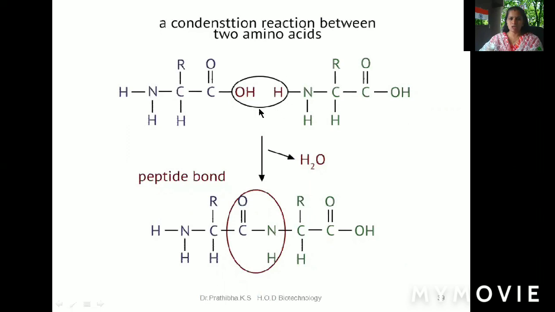With the elimination of a water molecule, or condensation reaction between the two amino acids, the peptide bond is formed, a special type of amide bond. It is formed through the elimination of a water molecule in the condensation reaction between the two amino acids. So now we got a very strong bond, a strong covalent bond, C double bond O NH peptide bond.